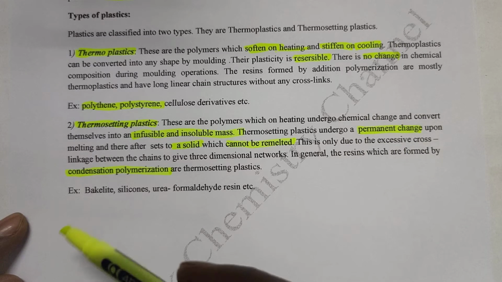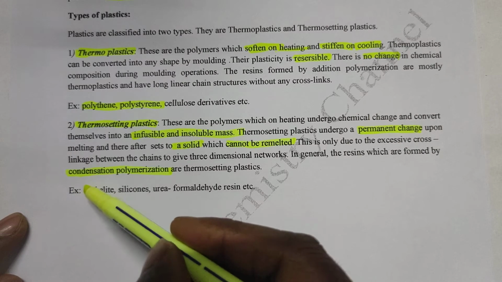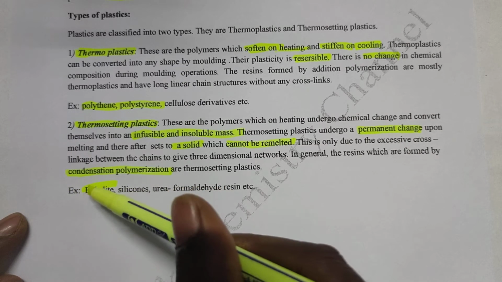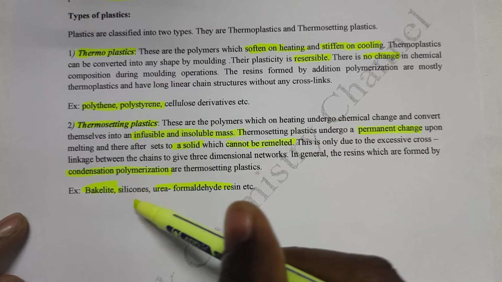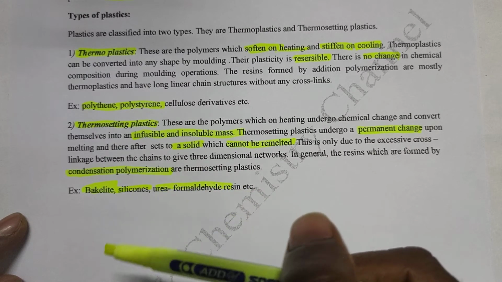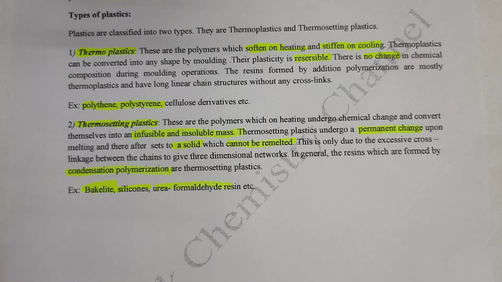Okay, the best examples are bakelite, phenol formaldehyde resin, urea formaldehyde resin, silicones. These all are examples of thermosetting plastics.